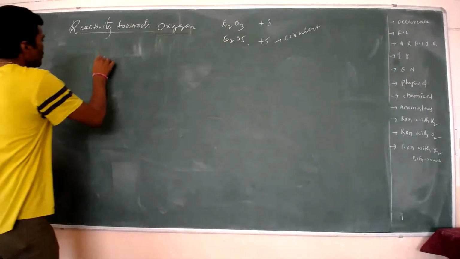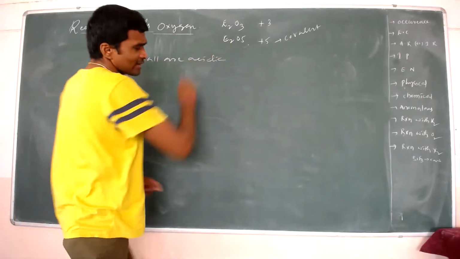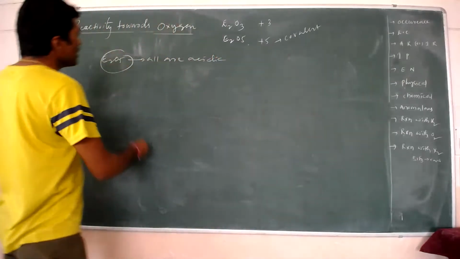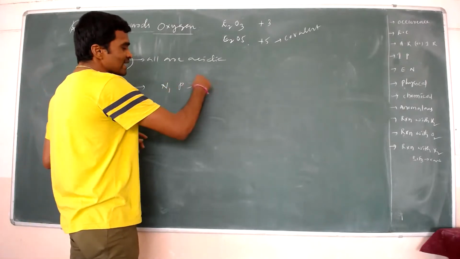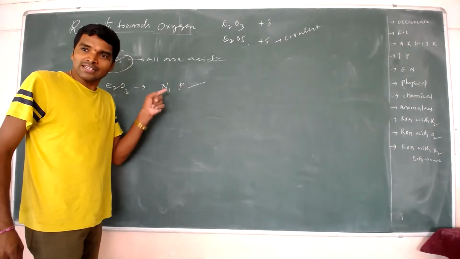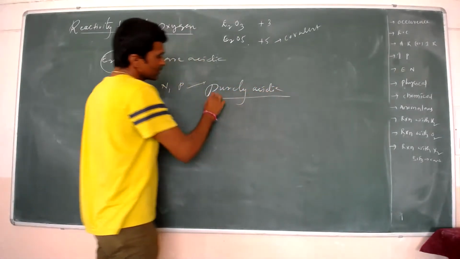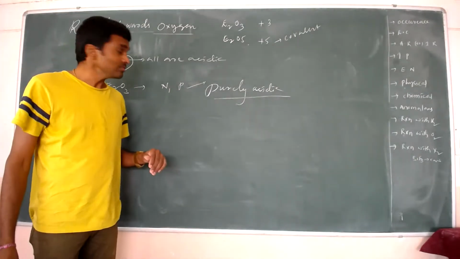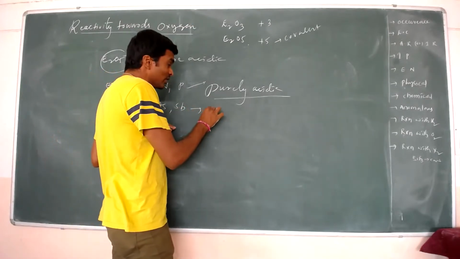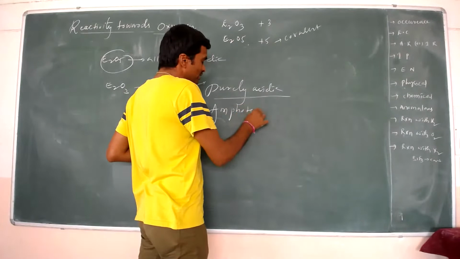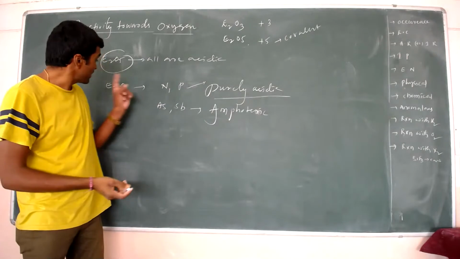One more important point: in the E2O5 form, all are acidic. But in the E2O3 form, nitrogen and phosphorus oxides are purely acidic, while arsenic and antimony oxides are amphoteric.